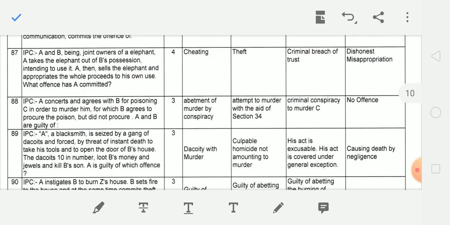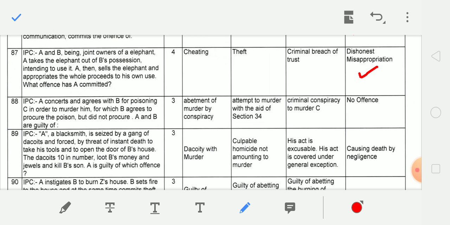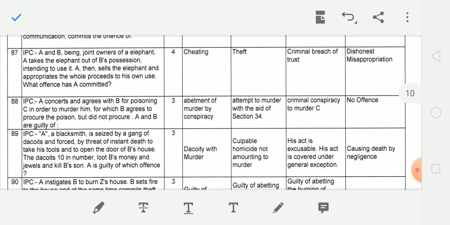A and B being joint owners of an elephant, A takes the elephant out of B's possession intending to use it. A then sells the elephant and appropriates the whole proceeds to his own use. What offence has A committed? Dishonest misappropriation, section 403 IPC.